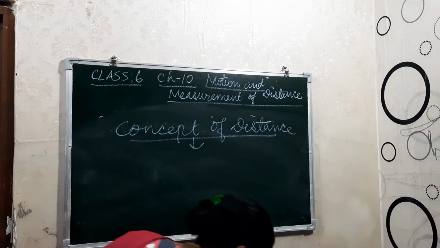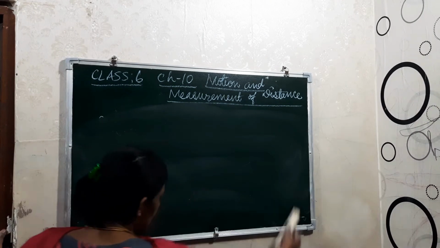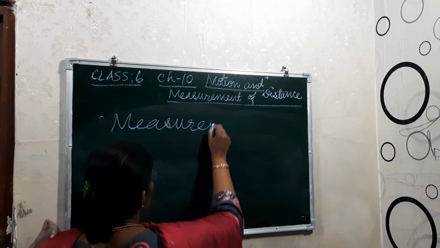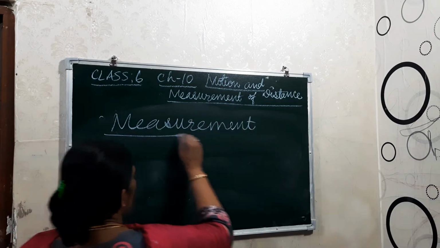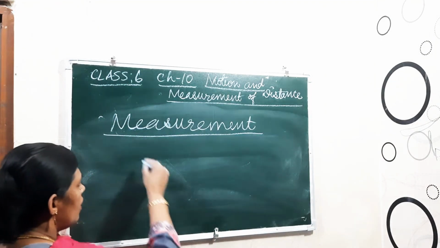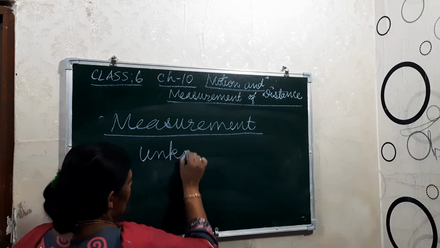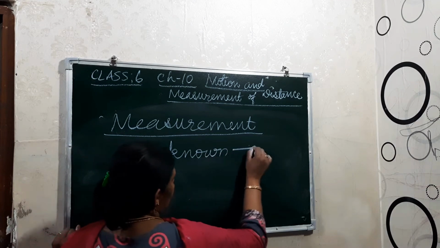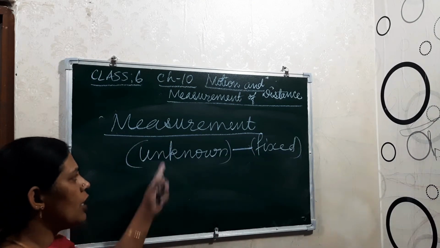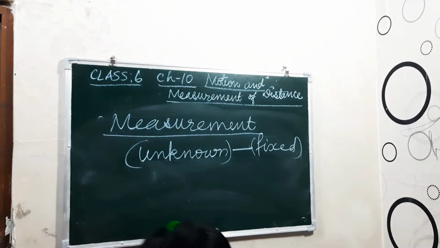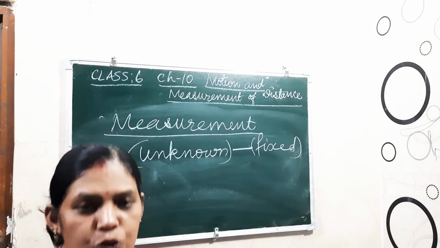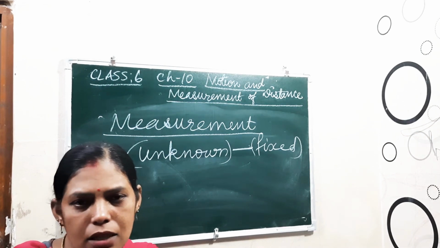Now see, the next one is measurement. What is actually measurement? It is the comparison of an unknown quantity with a fixed quantity, okay. So here only the comparison is the measurement. Okay, so if we are talking about how much or how many, okay, how much do you weigh, your weight, if anybody asks, then it will be asked as how much.